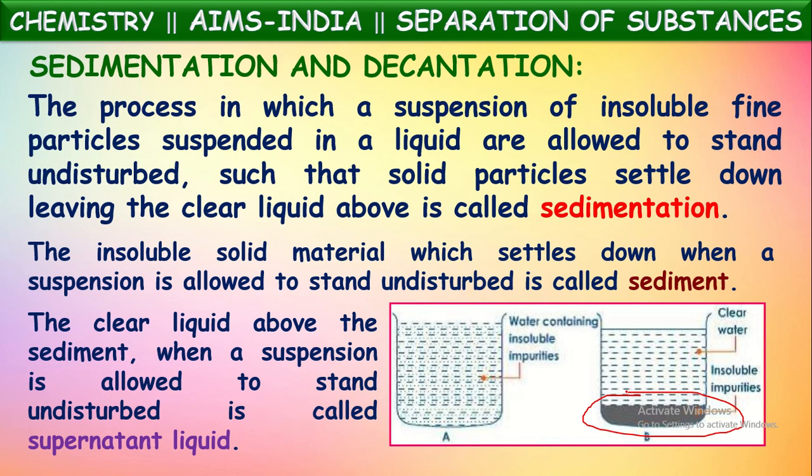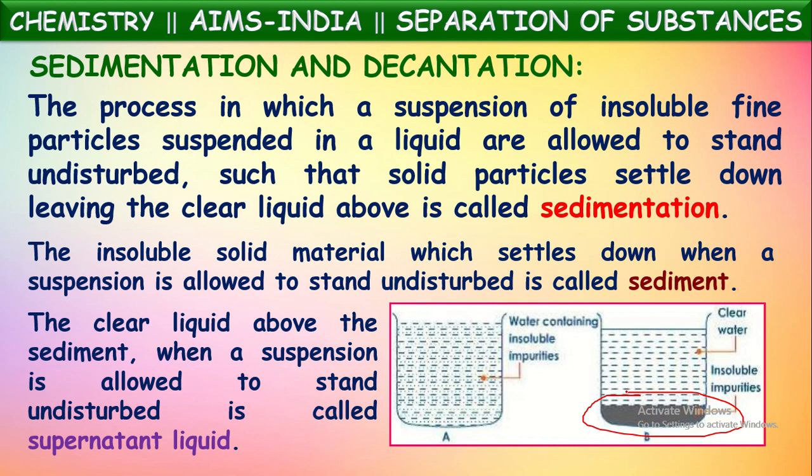If we allow that glass to stand on the table for a certain time without disturbing, we can observe that slowly all these chalk powder particles will settle down. After a certain time, the solid particles will have completely settled down. Pure water can be seen in the upper layers. This process is called sedimentation, and the solid particles settled down are called sediment, and the pure liquid obtained above is called supernatant liquid.